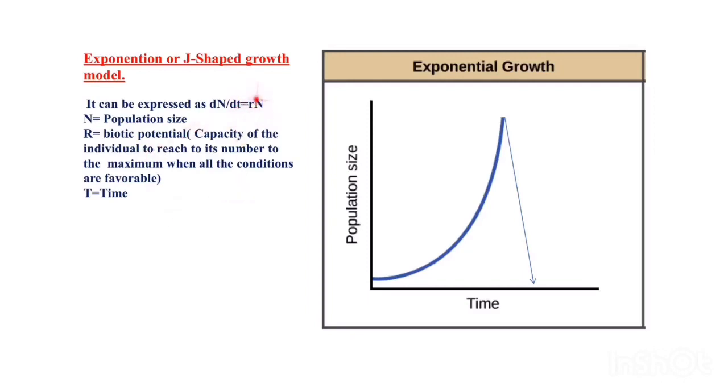What is biotic potential? R is known as biotic potential. It is the ability of the organism to reach its number to the maximum when all the favorable conditions are present. Suppose we give an animal all the necessary requirements to grow and leave that animal, how many organisms does it reproduce? Take the example of a dog. You give all the necessary requirements for the dog and leave them aside. How many individuals they produce, that is R. The capacity of the individual to increase its number to the maximum when all the conditions are most favorable is called biotic potential.